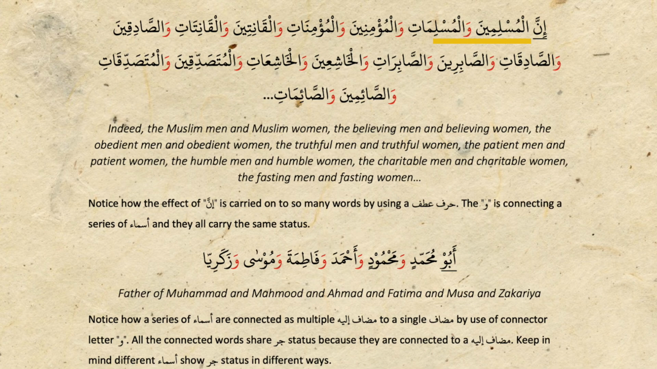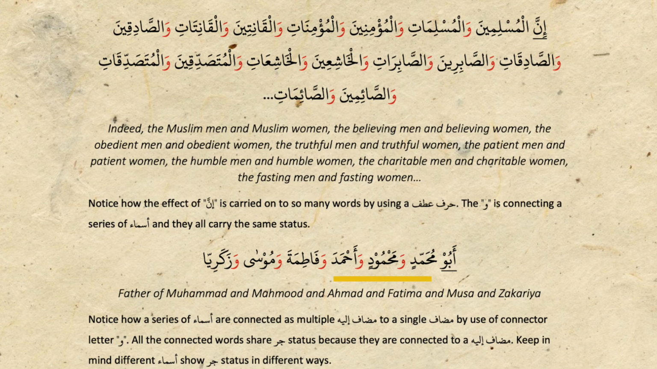Innal muslimina wal muslimati wal mu'minina wal mu'minati wal qanitina wal qanitati was sadiqina was sadiqati was sabirina was sabirati wal khashiyina wal khashiyati wal mutasaddiqina wal mutasaddiqati was saimina was saimati. Notice how the effect of inna is carried on to so many words by using harf atf. The waw is connecting a series of asma and they will carry the same status.